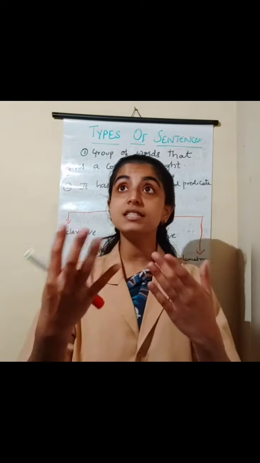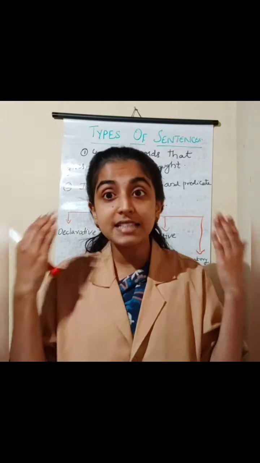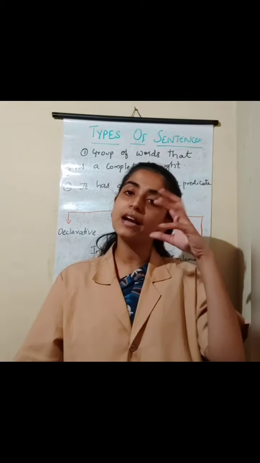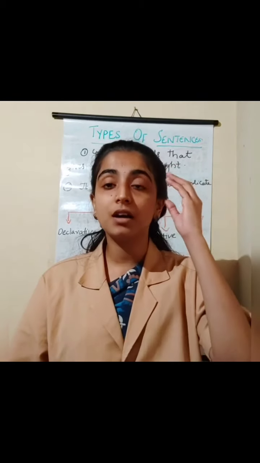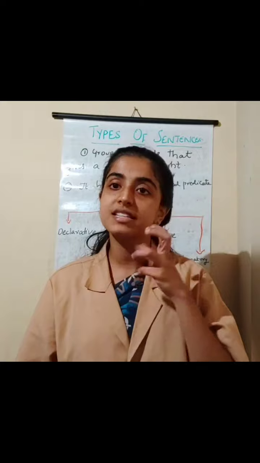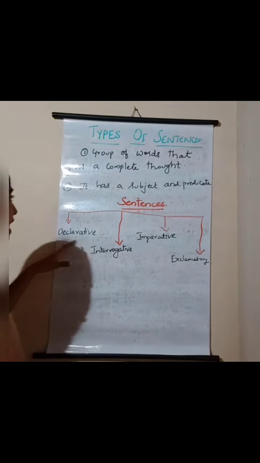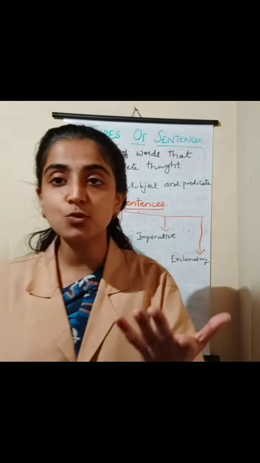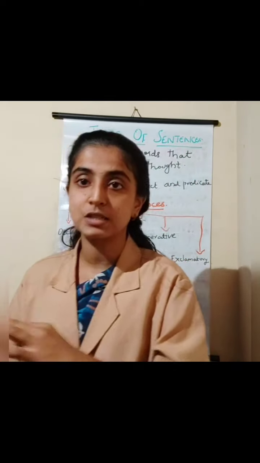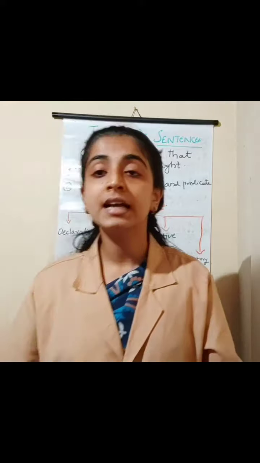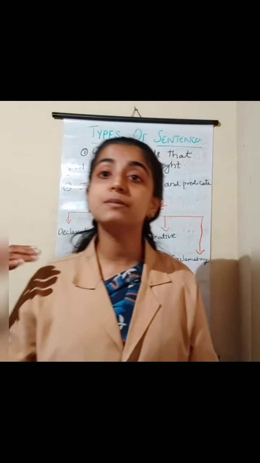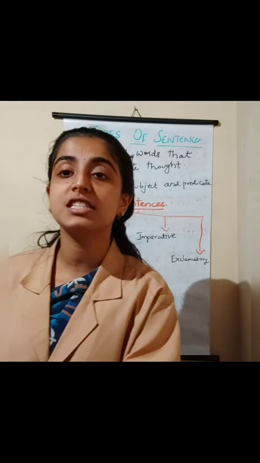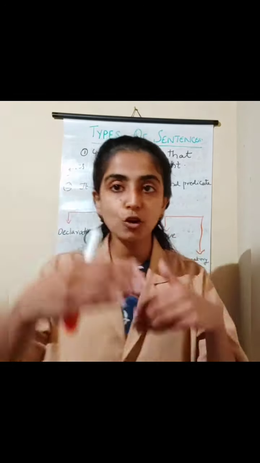If I'm saying she is a beautiful girl, it has a sense, isn't it? It makes a thought. Yes. So that is known as a complete sentence. Then I told you in the last class, a sentence will have a subject and a predicate, isn't it? Subject means what? It is the beginning portion of the sentence, which includes the noun. Then I taught you what is a predicate. Predicate means it is the ending portion of a sentence, and it includes the verb.